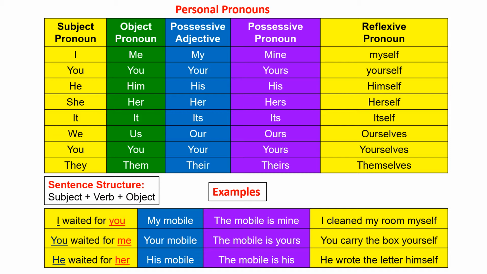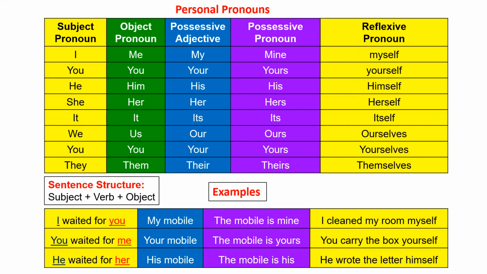Next, possessive pronouns. Possessive pronouns are mine, yours, his, hers, its, ours, yours, theirs. Possessive pronouns show ownership. Examples. The mobile is mine, or it is mine.